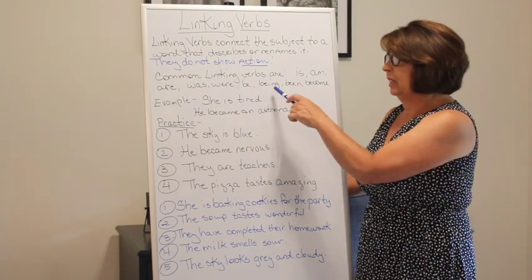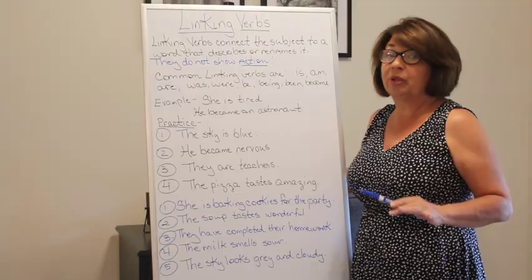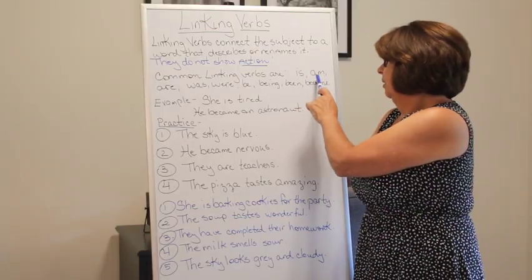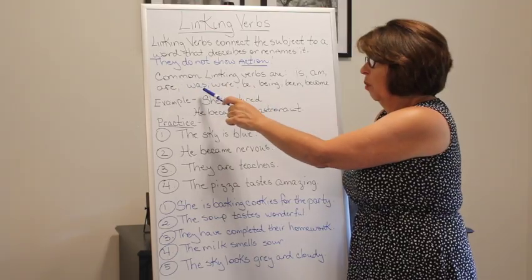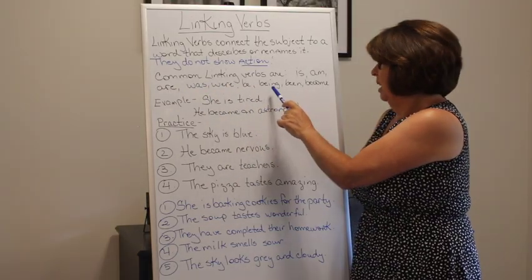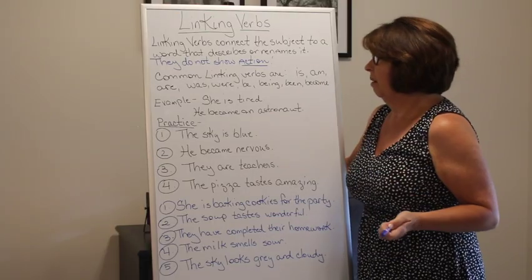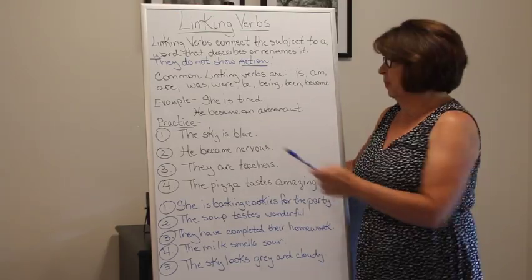All right, some common linking verbs. Now this is not a complete list, but some of the most common linking verbs are: is, am, are, was, were, be, being, been, and become. All right, let's look at some examples.